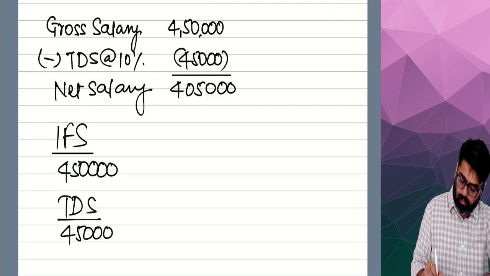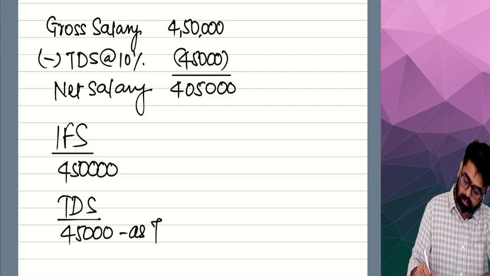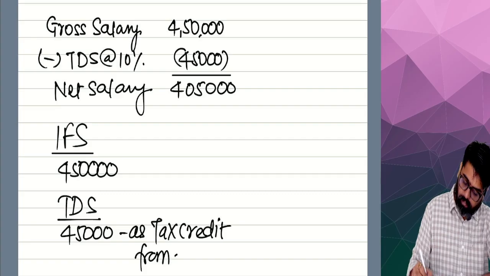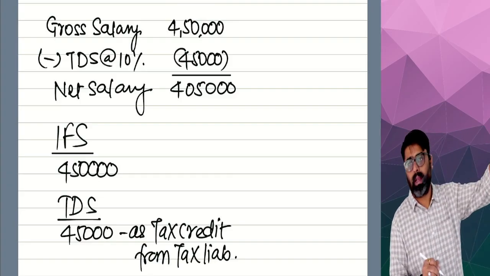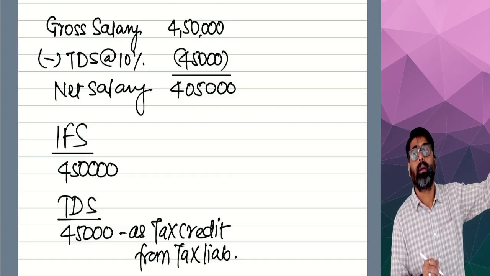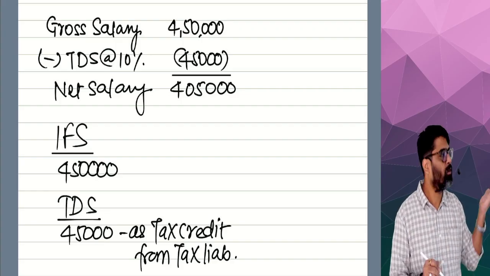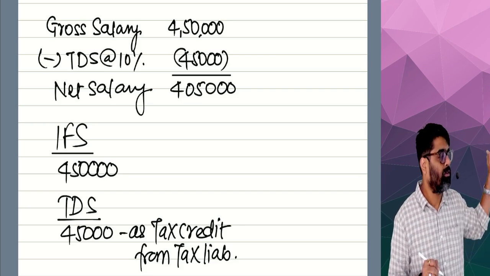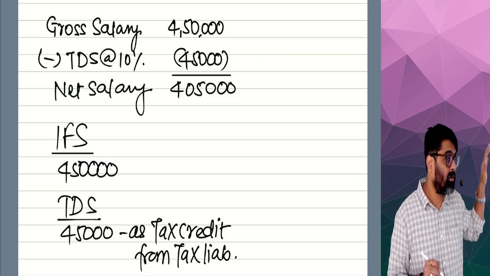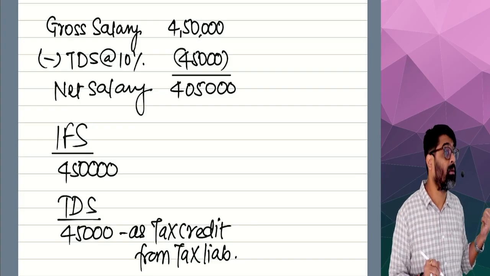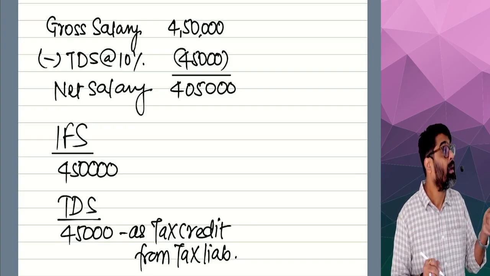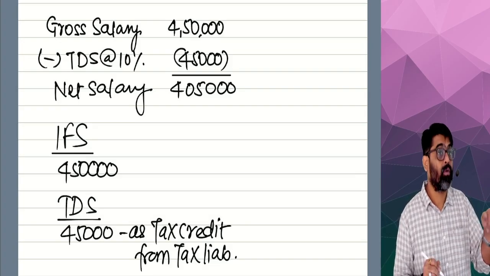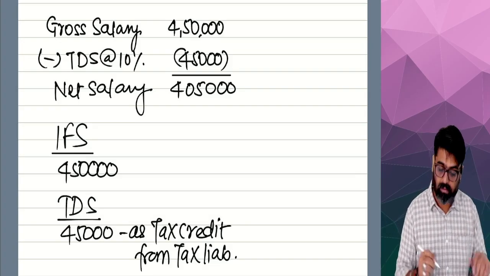45,000 will be allowed as tax credit from tax liability. So whenever the employee calculates the tax liability, from the tax liability, how much tax credit will be given? 45,000. And this 45,000 he has already shown as his income in 4,50,000. Getting my point? So this is salary paid after tax. Okay, these details will be given in the question. They will deliberately put this information in the question to confuse you. Don't get confused. Okay, next one.